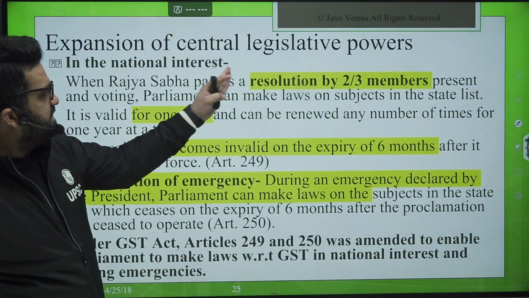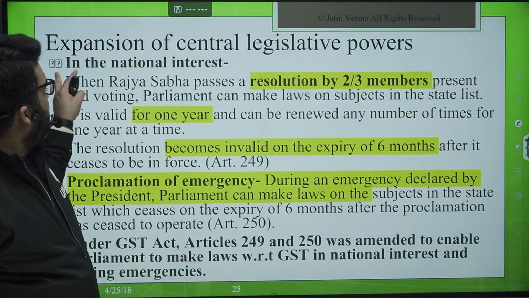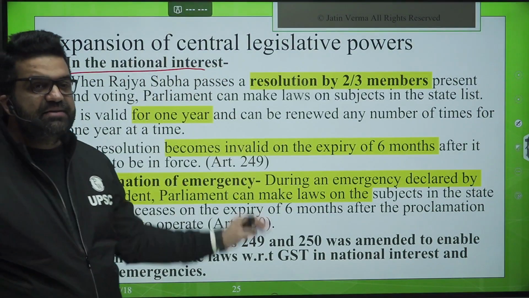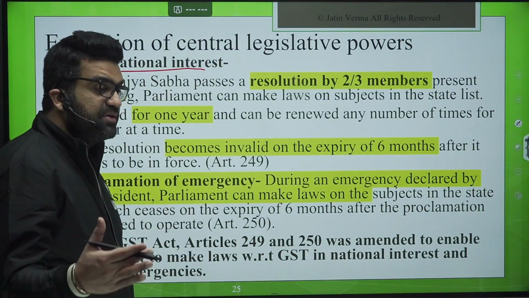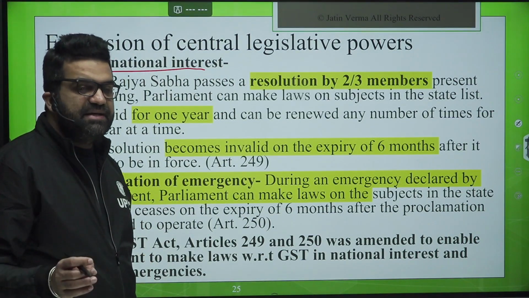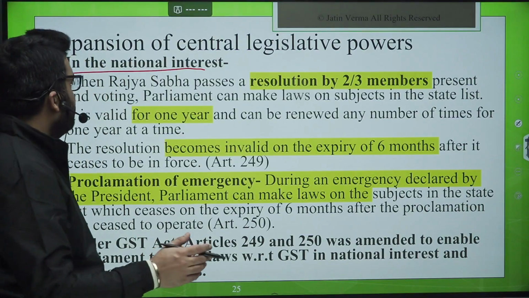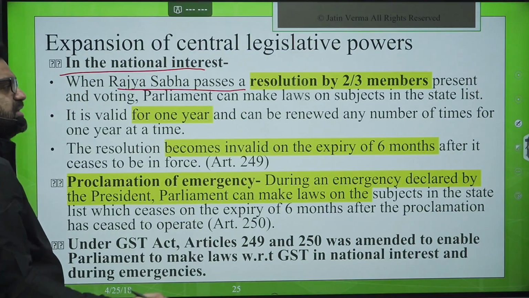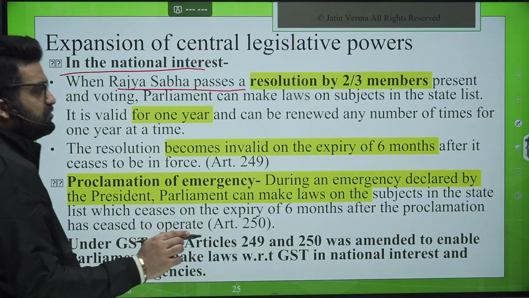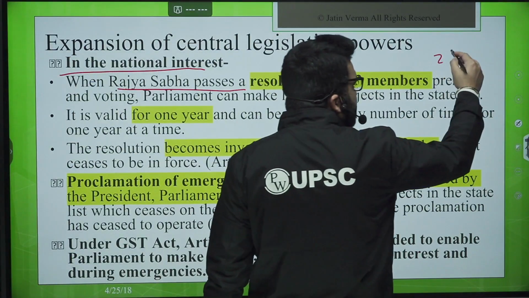Now, expansion of the central legislative power. In the national interest, if the Parliament wants to get more power to even legislate upon the subjects given in the state list, this can be done by a resolution passed by Rajya Sabha by 2/3 of the members present and voting, not the total strength.